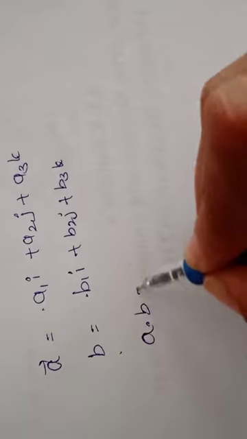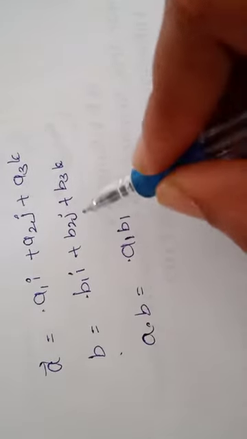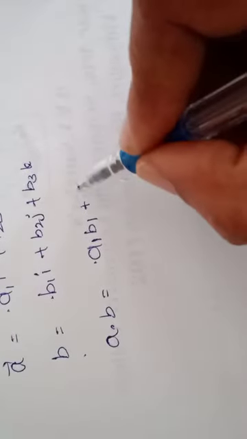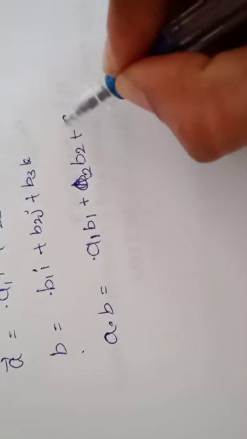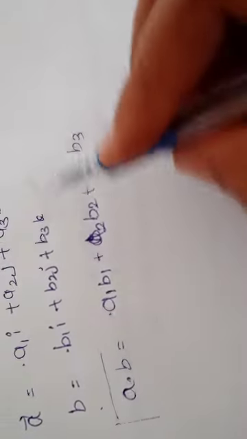A dot B equals A1 B1, I dot I is 0 terms dropped, then A2 B2, A3 B3, that we can write as A dot B.